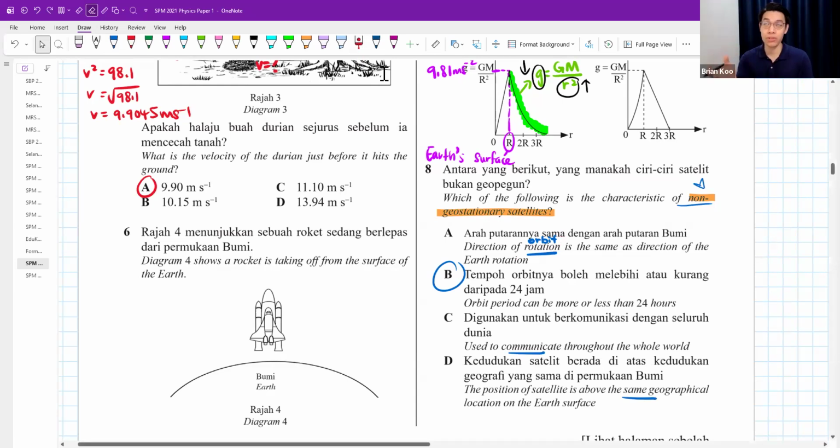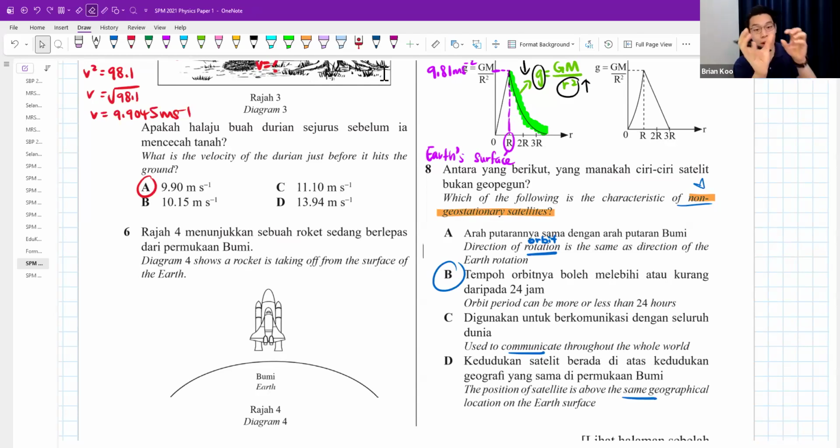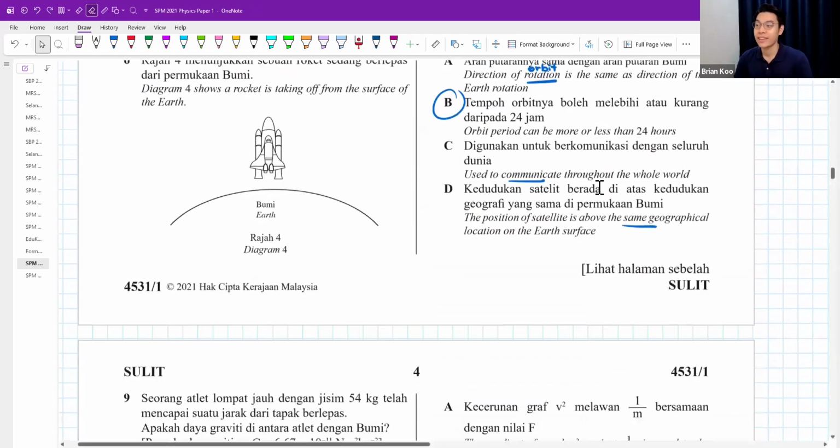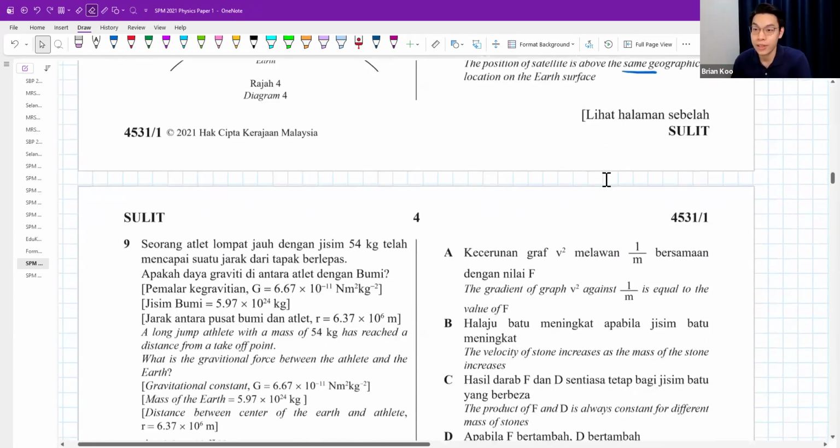Whether it is non-geo or geostationary does not depend on how it rotates, but how the satellite orbits the Earth. Is it always following the same geographical location? Let's say the satellite is always on top of Kuala Lumpur, and as the Earth rotates it is always right on top of it. That is what we care about. So a little bit of a flaw on this question.